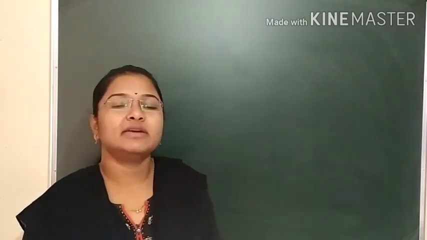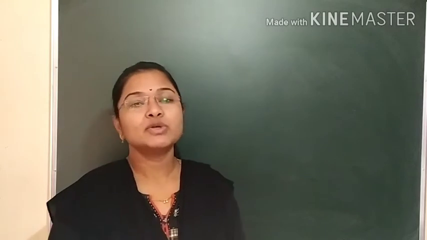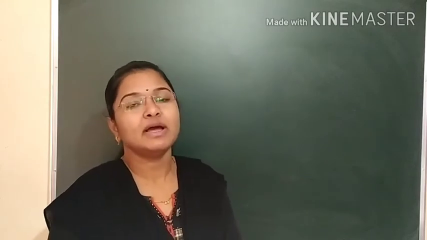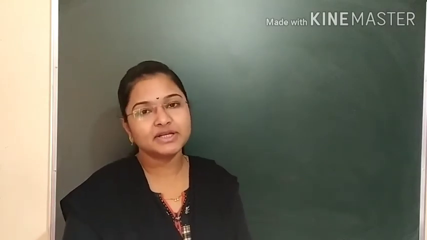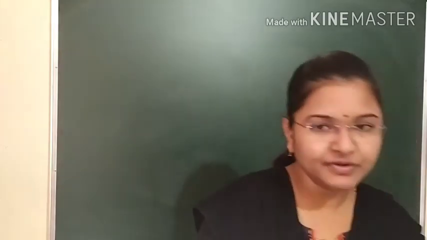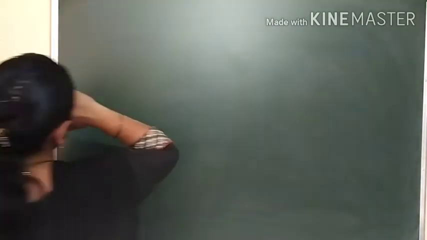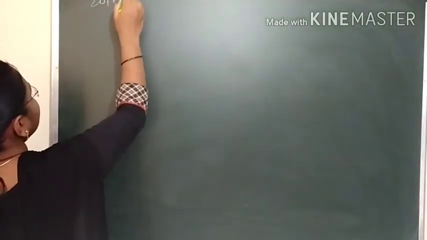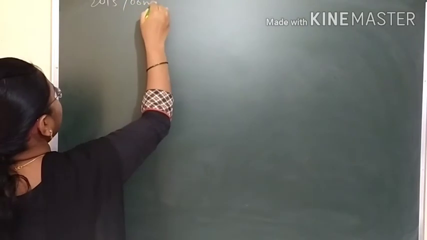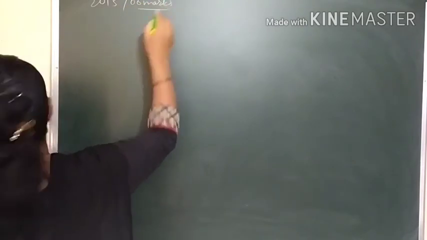Hello dear students, welcome you all. Yesterday we were seeing one example in that we have to prove the relation is equivalence relation. So we have proved it reflexive and symmetric, and transitive relation was remaining. So now in 2015 only the question was asked for 6 marks. I will write the question again. 2015, 6 marks for board exams.